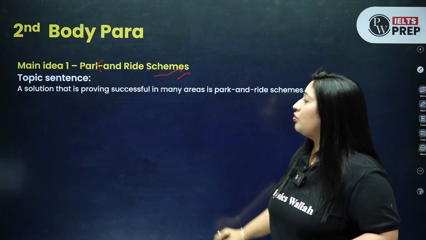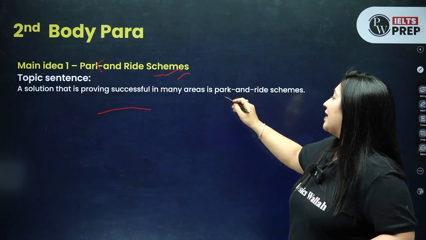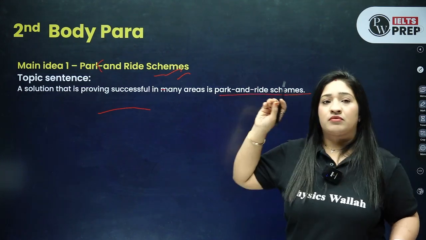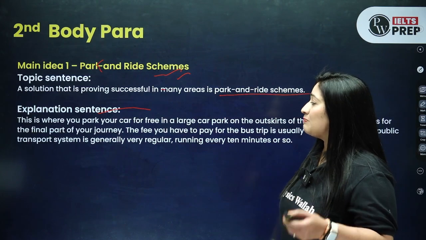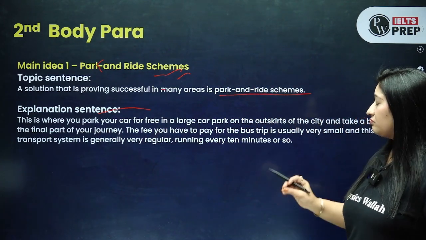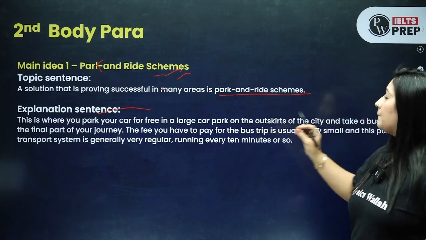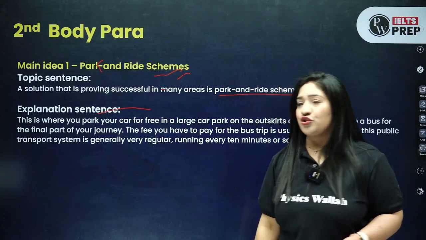So what are we going to do? A solution that is proving successful in many areas is the park and ride scheme. This is my evidence, which I am going to explain. This is where you park your car for free in a large car park on the outskirts of the city and take a bus for the final part of your journey, right?